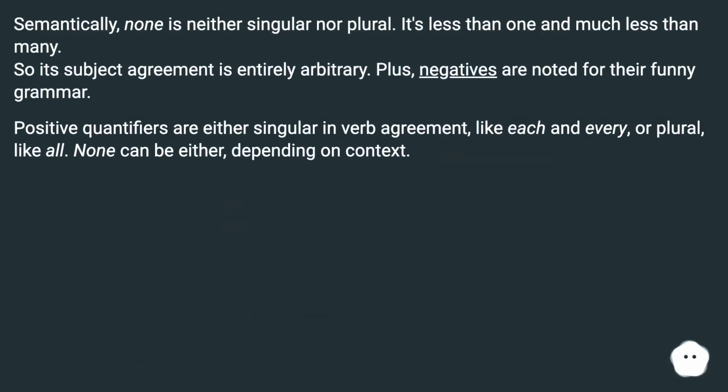Semantically, none is neither singular nor plural. It's less than one and much less than many. So its subject agreement is entirely arbitrary. Plus, negatives are noted for their funny grammar. Positive quantifiers are either singular in verb agreement, like each and every, or plural, like all. None can be either, depending on context.